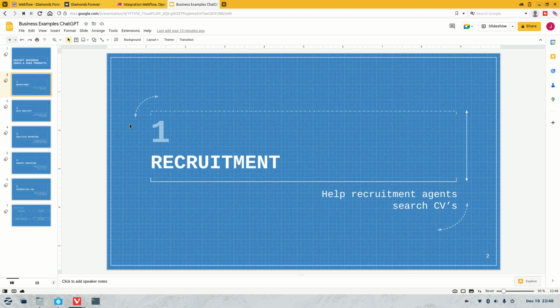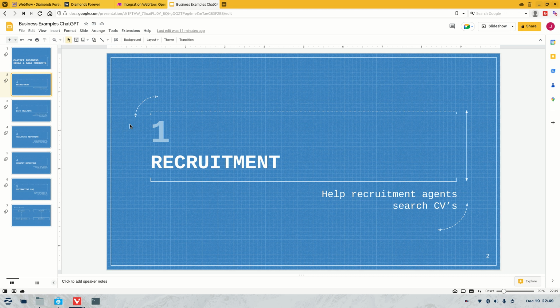Instead, what you could do using ChatGPT is have it search the different PDFs and documents of all the CVs and look for certain keywords, even multiple at that point. If you trained it well enough, you could ask it simple questions like, let's say I'm looking for people in this area that have experience with Webflow, HTML and CSS. If you train the ChatGPT, it would be able to go through all the different CVs or resumes, depending on the country you're in, find all the people that fit that criteria and feed it back to them. So that's an example right there.